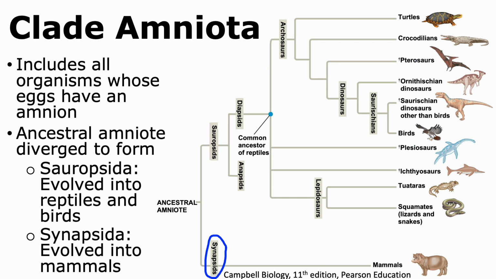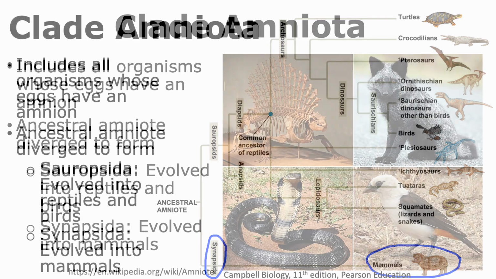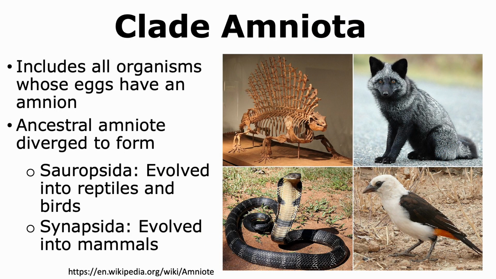The second group, Synapsida, also evolved to give rise to different types of organisms, but the only ones that are present today are mammals. Thus, the clade of Amniota includes reptiles, birds, and mammals.